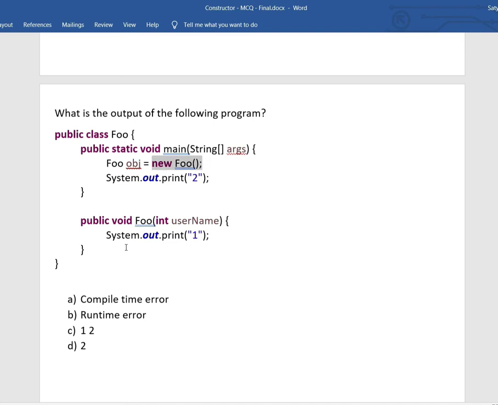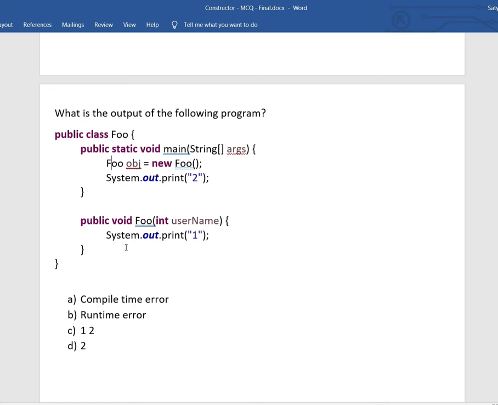Similar to the previous example, we are calling the creation of an object using the default constructor. And here again, this is not a constructor. It looks like a parameterized constructor, but it is a method because it has a return type of void.